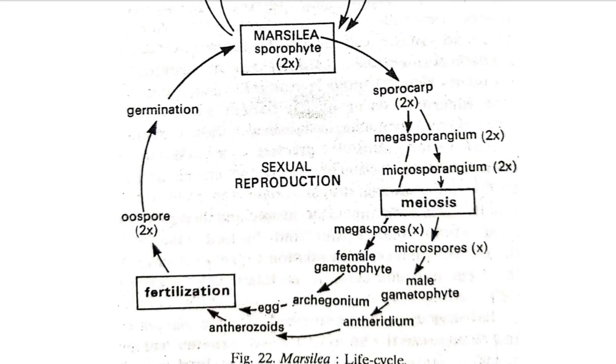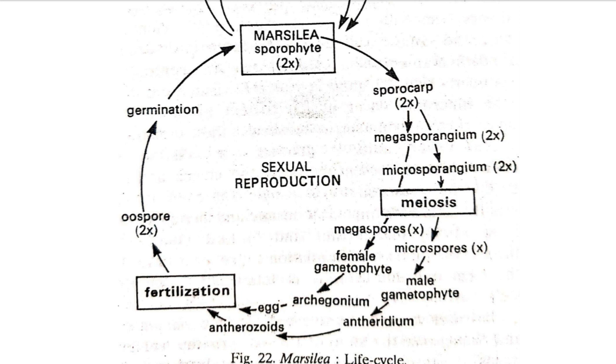It begins with the sporophytic plant body, which is diploid in nature. This diploid sporophytic plant body produces the very specialized spore producing structure called the sporocarp, which is produced at the base of the petiole, and which is again diploid in nature. As you know, Marsilea is a heterosporous pteridophyte, so it produces microspores as well as megaspores. Microspores develop in the microsporangium, and megaspores develop in the megasporangium. Both microsporangia and megasporangia are produced by the single sporocarp.